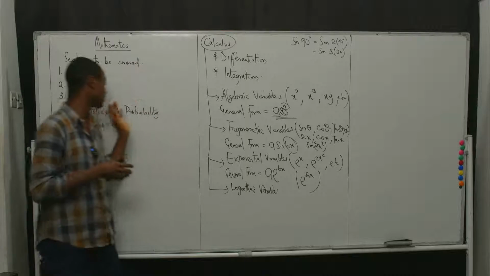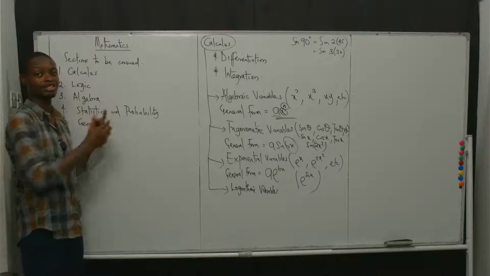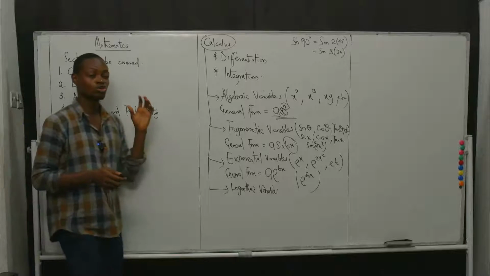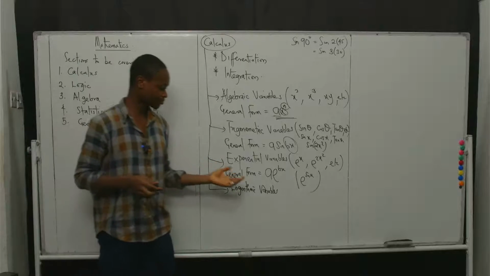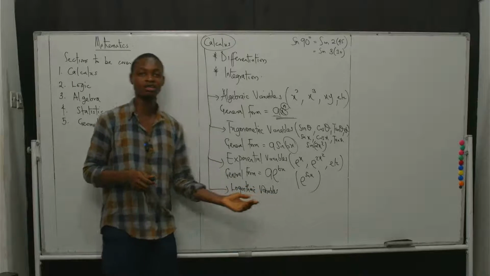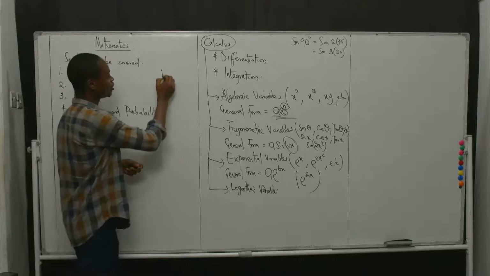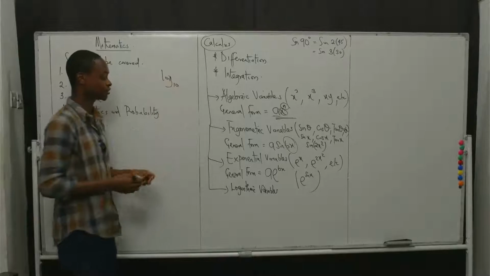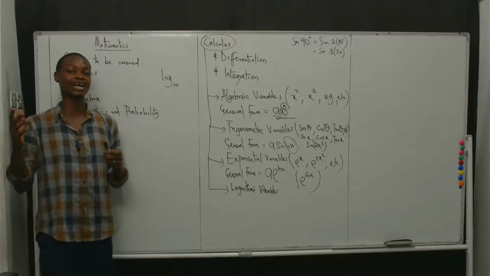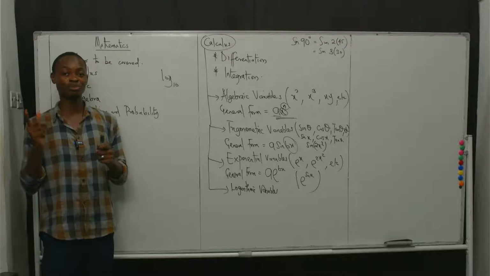When we look at indices and logarithms, when we get to the algebra section, you would find out that the log is not just the normal log. When I say normal log, that means I'm saying log to base 10. There are different other kinds of logs, which are very, very important.